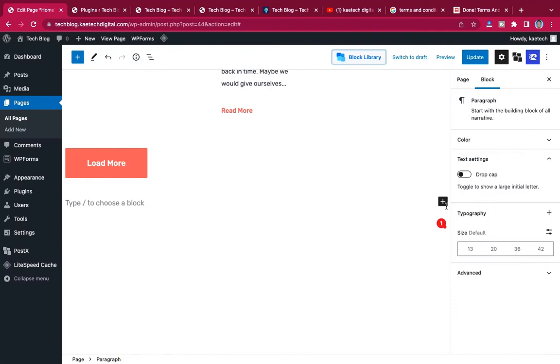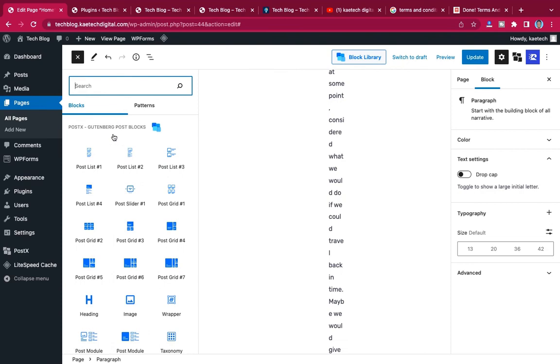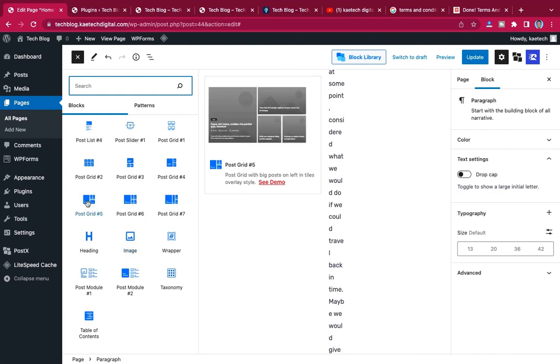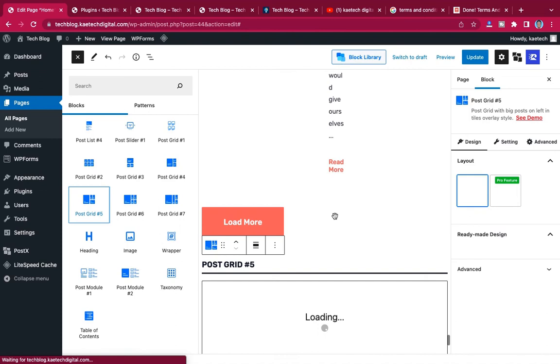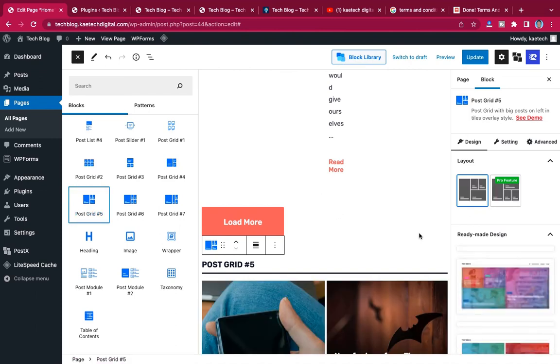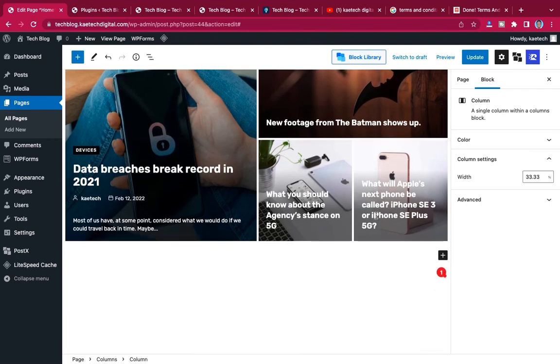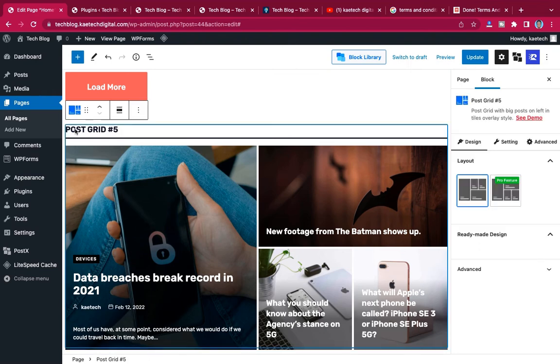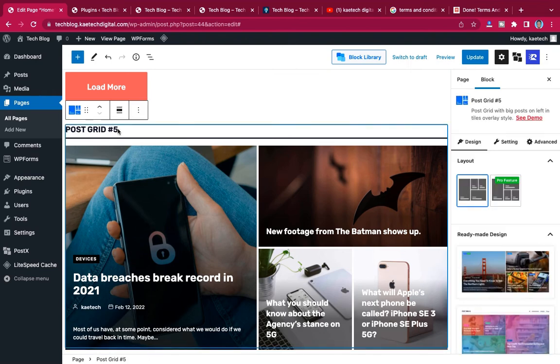So let's click over here, and then you can see all the blogs over there. So let's say I want to pick this grid over here. So let's say I want to pick this one. Automatically it will appear over here for me. So as you can see, this is the grid, and then I can change the title over here, okay, and make it my own.